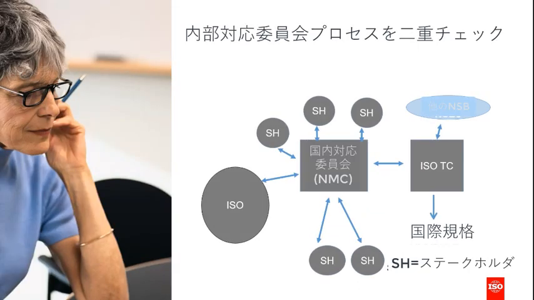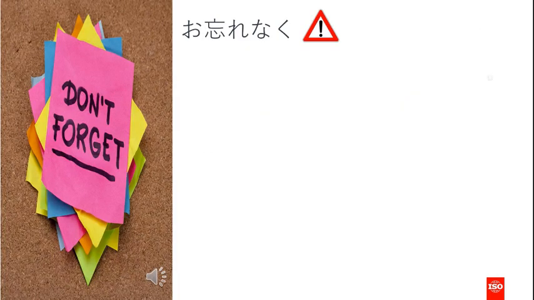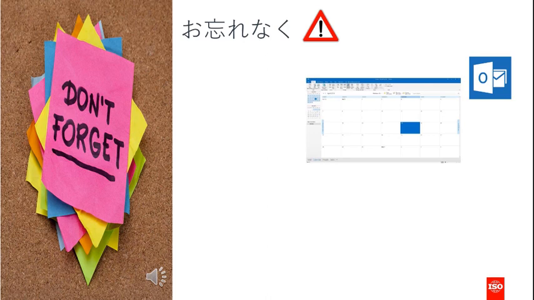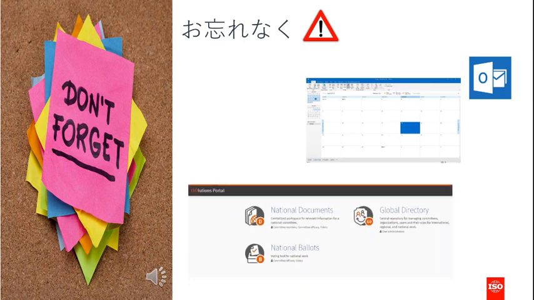Also, consider your internal processes and structure to ensure mirror committees are sending their recommendations in time, votes are cast in a timely manner, and are checked before closing. You can use Outlook Calendar as a reminder for closing ballots, or if you use iSolutions, ensure that the dates in place allow enough time to secure national positions.